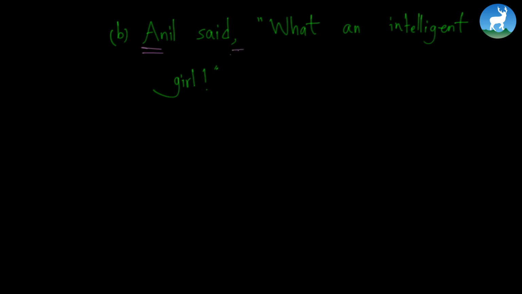Anil, the A is capitalized. Said, and after said there should be a comma. The W is capitalized. What an intelligent girl. And there should be an exclamation mark, followed by the unquote. Now let's see, the A is capitalized, comma is inserted here, quotation mark is used, an exclamation mark is used, another quotation mark is also used.